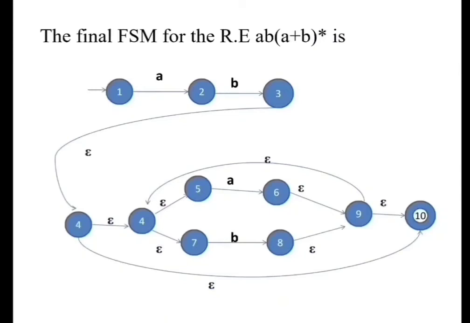So the complete finite state machine for the regular expression AB into (A plus B) whole star is as shown here. This is the FSM for AB, and this is the FSM for (A plus B) whole star. We have concatenated these two using an epsilon transition.